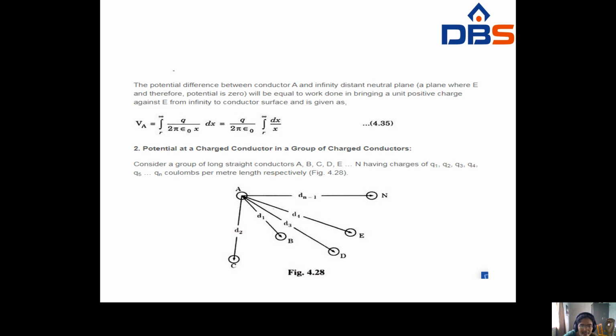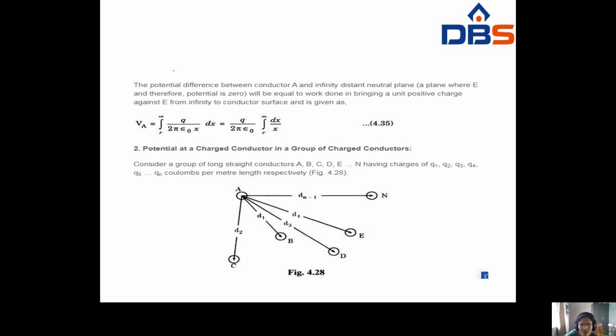Okay, see here, consider a group of long straight conductors. So here you have to take the group of conductors: A, B, C, suppose D, E, and so on, n conductors having charges Q1, Q2, Q3 and so on, Qn. You have to place these n conductors at different distances.